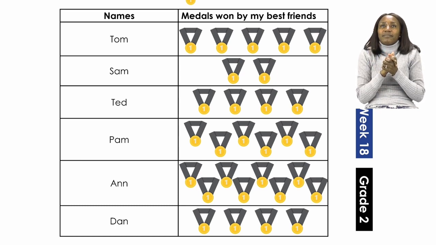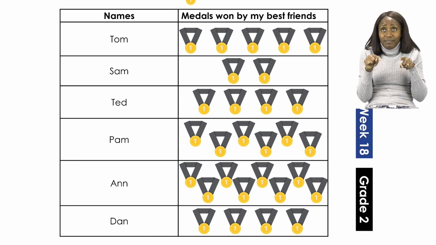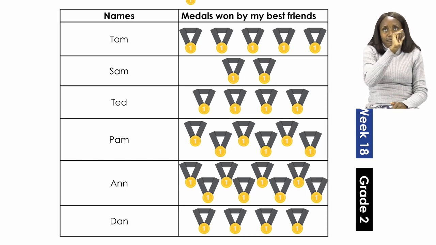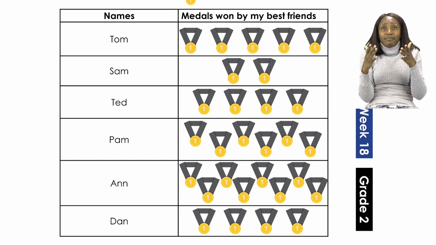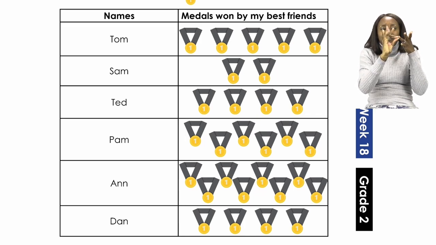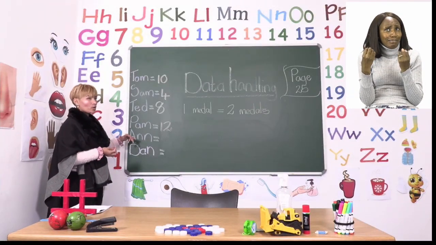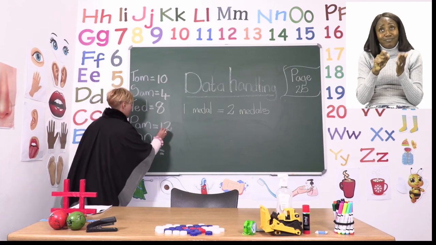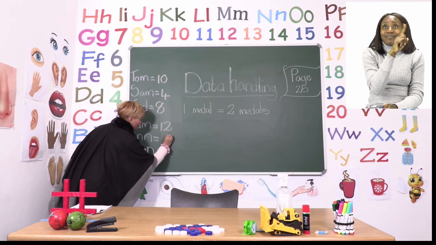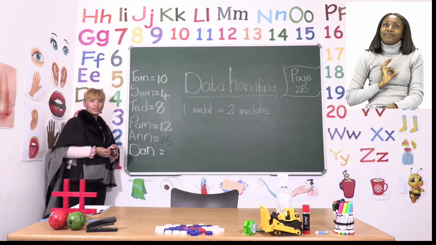Right. Now we count Anne's medals. Let's start with the first one. 2, 4, 6, 8, 10, 12, 14, 16. Wow! Anne won a lot of medals. So when we go back to the board, we write down Anne won 16 medals.